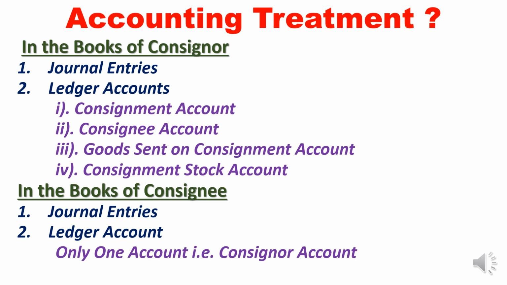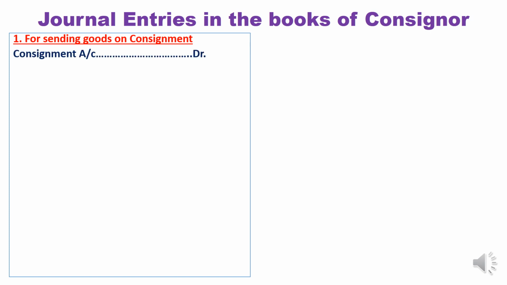Right? We'll take up the journal entries. Journal entries in the books of consignor. What are the journal entries that will be written in the books of consignor? For sending goods on consignment, what will be the entry? Consignment account debit to goods sent on consignment.